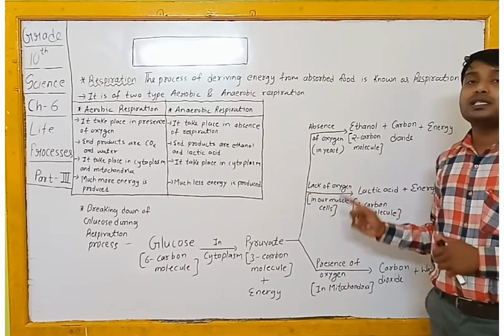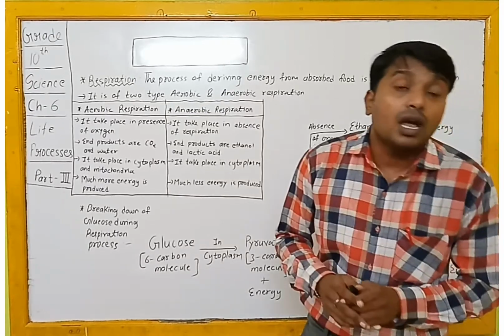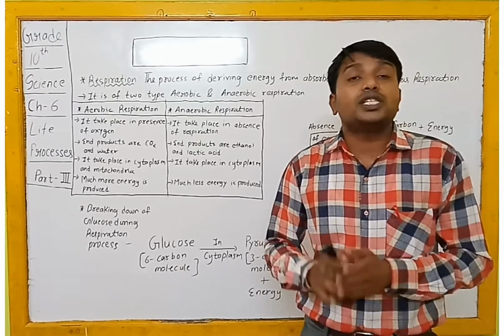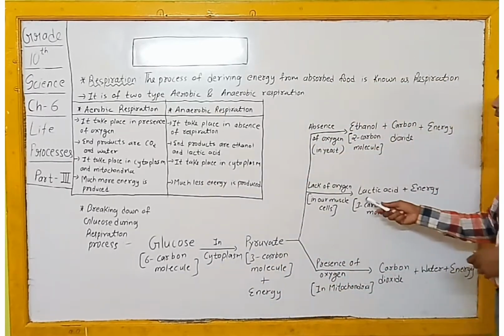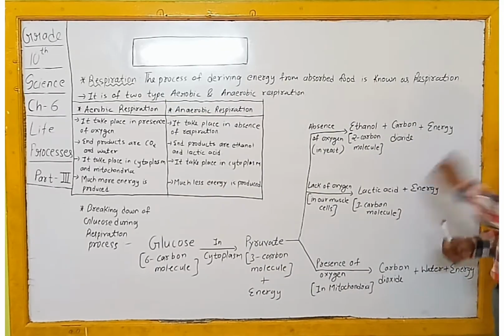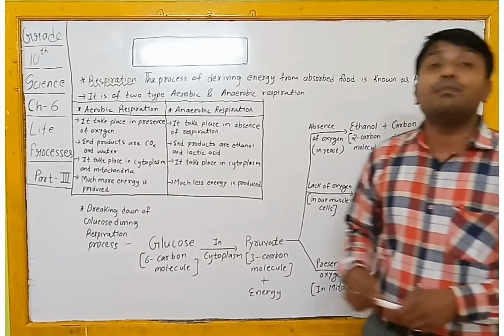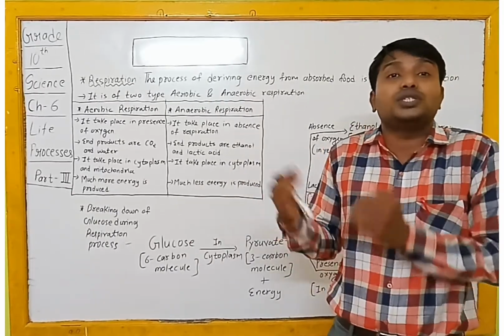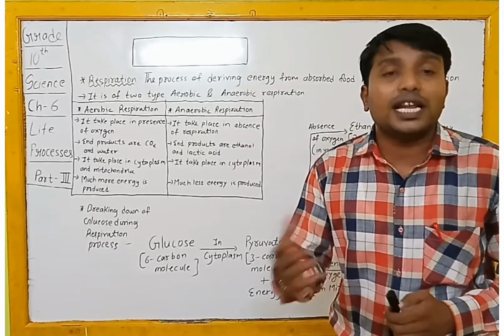Now the second part is where oxygen is there, but it is not available in maximum amount. That is, respiration is taking place in lack of oxygen. So as a product you are going to get lactic acid and energy, and this process takes place in your muscle cells. Those muscle cells in your body don't have that much oxygen required for the respiration process.